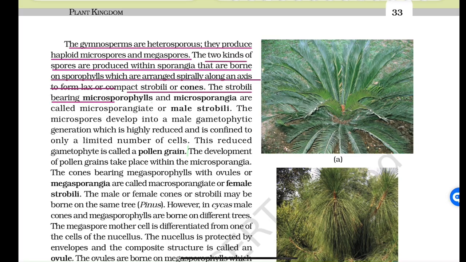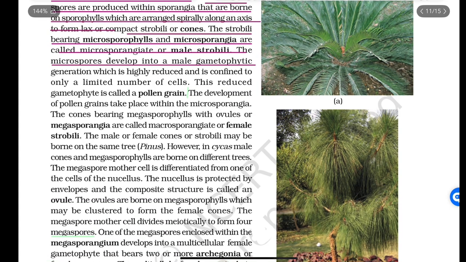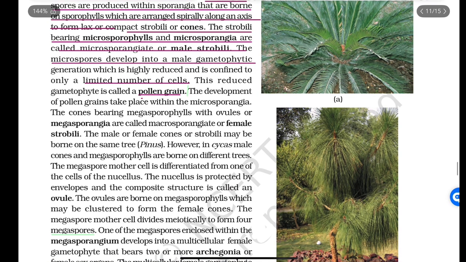The strobili bearing microsporophylls and microsporangia are called microsporangiate or male strobili. The microspore develops into a male gametophytic generation which is highly reduced and is confined to only a limited number of cells. This reduced gametophyte is called pollen grain. The development of pollen grain takes place within the microsporangia. The cones bearing megasporophylls with ovules or megasporangia are called macrosporangiate or female strobili. The male or female cones or strobili may be borne on the same tree, like in Pinus. However, in Cycas, male cones and megasporophylls are borne on different trees.